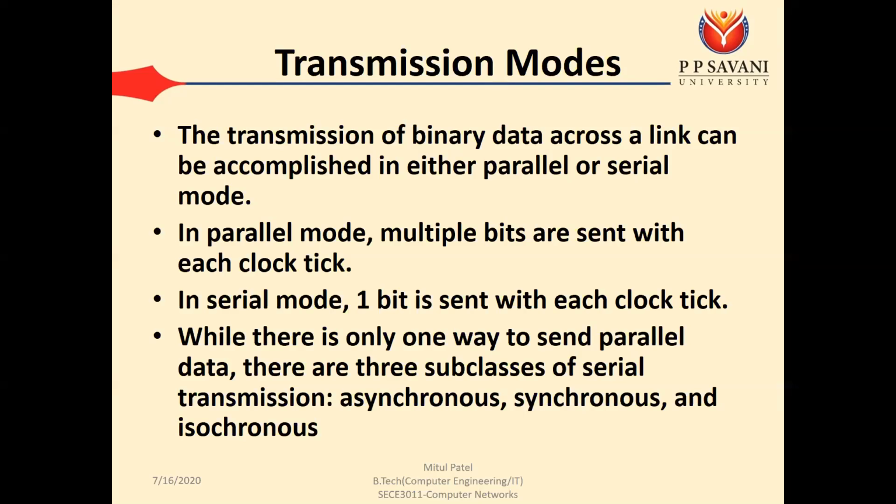Okay. So in real time, we are combining the both, that is combination of Nyquist theorem plus Shannon capacity. The Shannon capacity to find out the bit rate, that is the upper limit of your data rate, and we can say we are using the Nyquist theorem to find the number of levels.